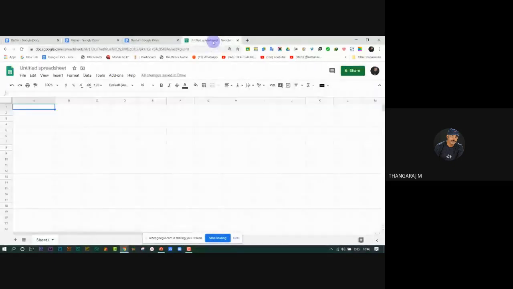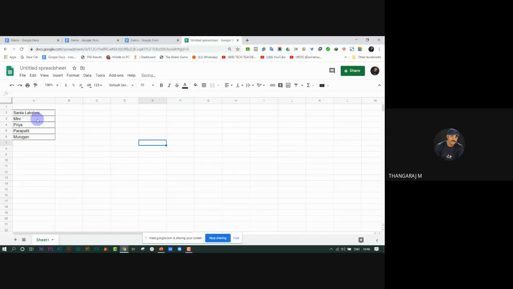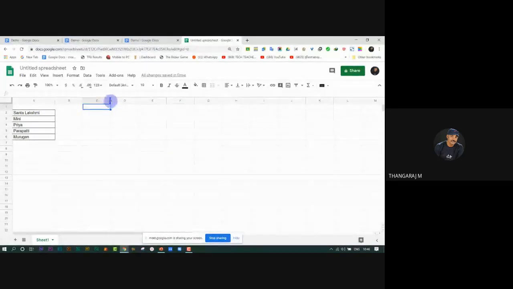Go to the spreadsheet and paste it. In this cell, I give equal to, then GOO, and select this one, Google Translate.